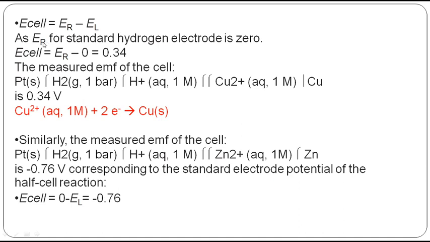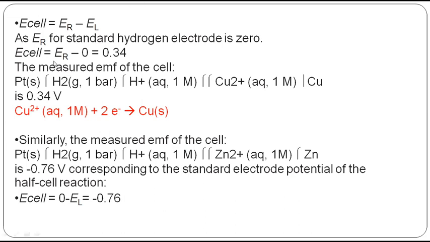So for the hydrogen electrode it is 0, is it not? So when there is a platinum electrode, platinum bar hydrogen, H plus, is connected with copper 2 plus copper. So with copper we are getting 0.34. When I connect with copper I will get 0.34. So what is my E cell?